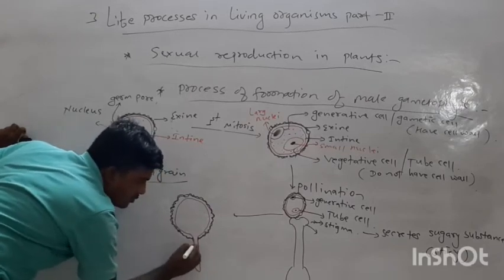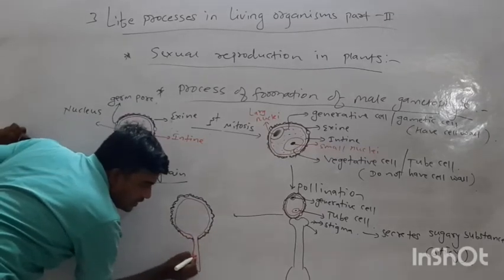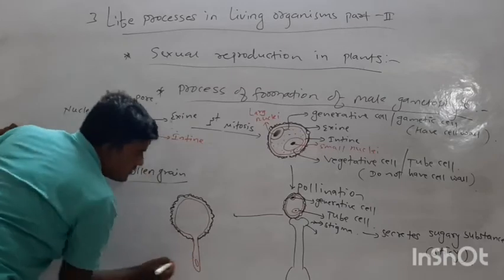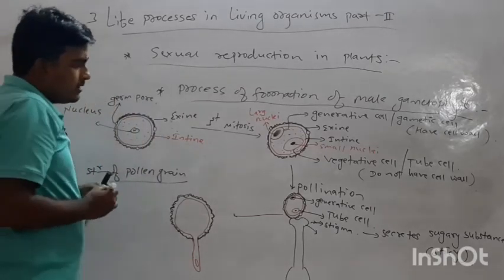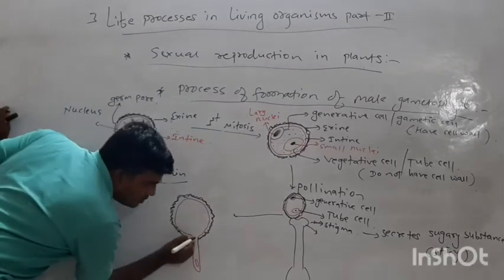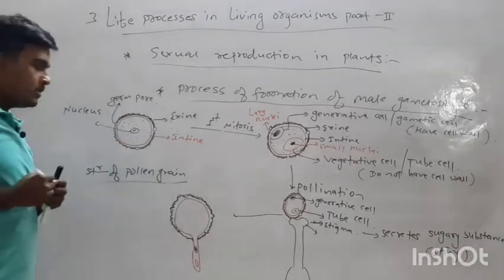There is formation of the tube, and the vegetative cell moves towards the tube. This is the vegetative cell, and now the germ cell also moves towards the pollen tube.